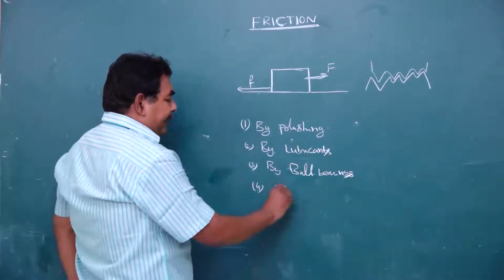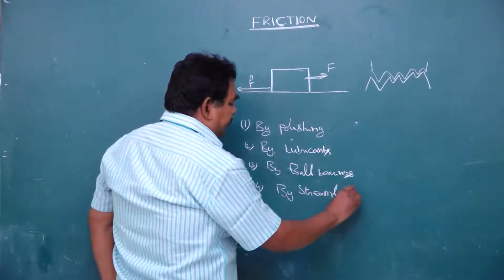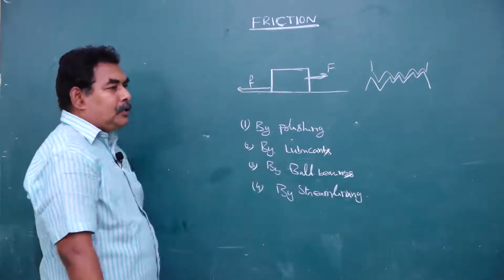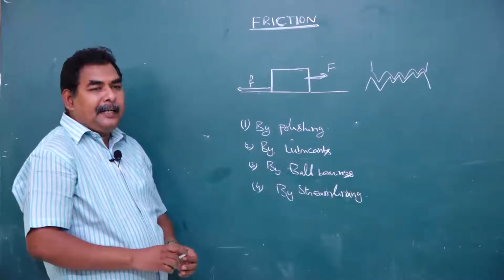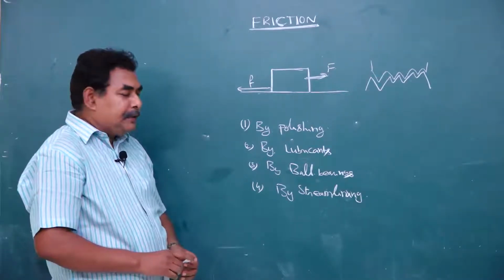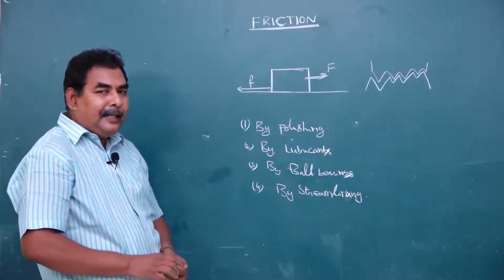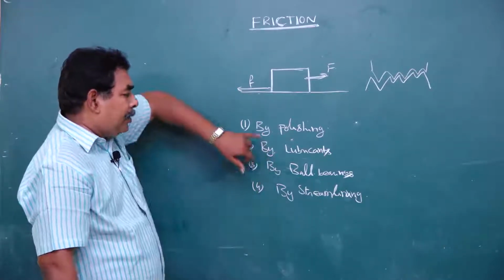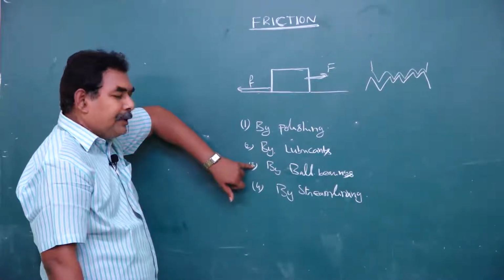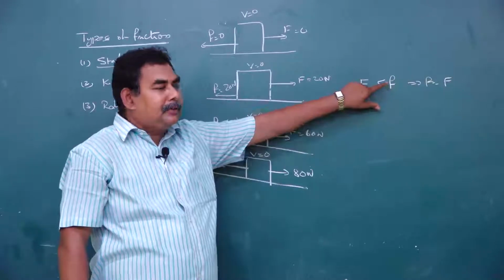The fourth one is streamlining. Aeroplanes are designed in a particular shape to reduce the friction. This method is called streamlining. What are the methods used to decrease friction? The first is polishing, second is using lubricants, third is using ball bearings, and the last is streamlining.